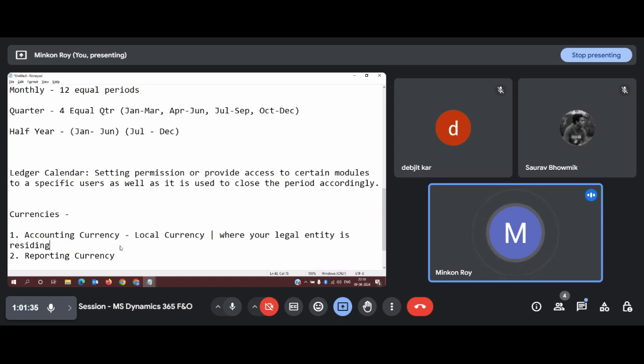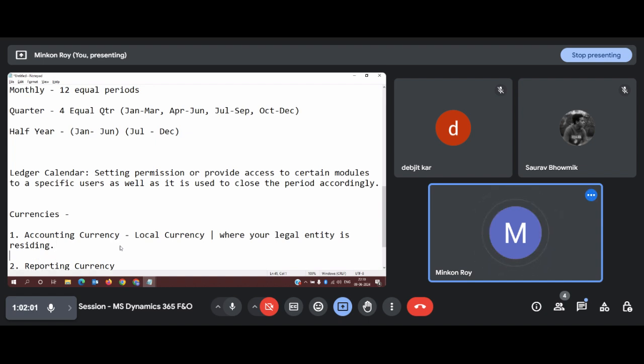Although if our business deals internationally, we will be using different types of currencies in some other cases. But in most cases, we will be using our own currency only, that is INR. So the currency with which we will be performing our transactions throughout is known as accounting currency.